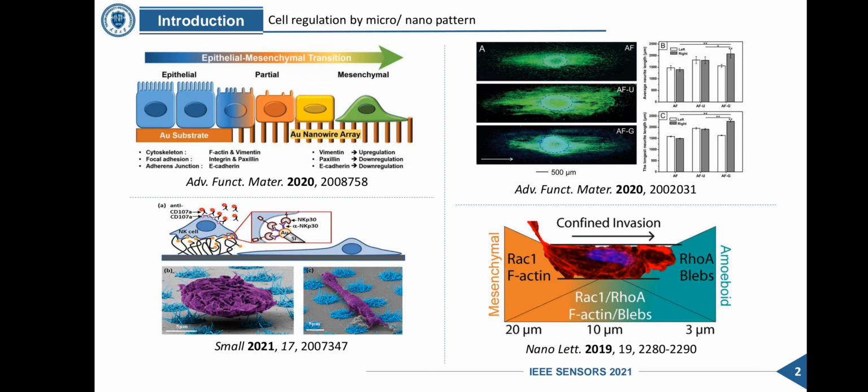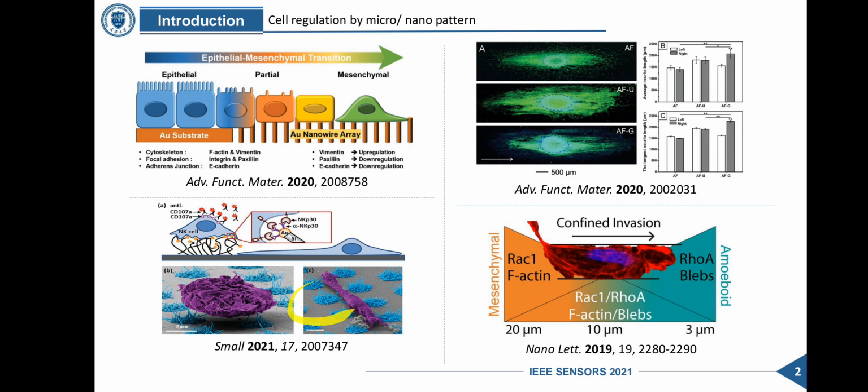Since the first research of regulating cells through designed topography on silicon substrates, a great amount of investigations have been published on the effect of micro or nano patterns on cells and employed findings to control cell behaviors. For example, a pattern of gold nanoarrays could induce the partial EMT.